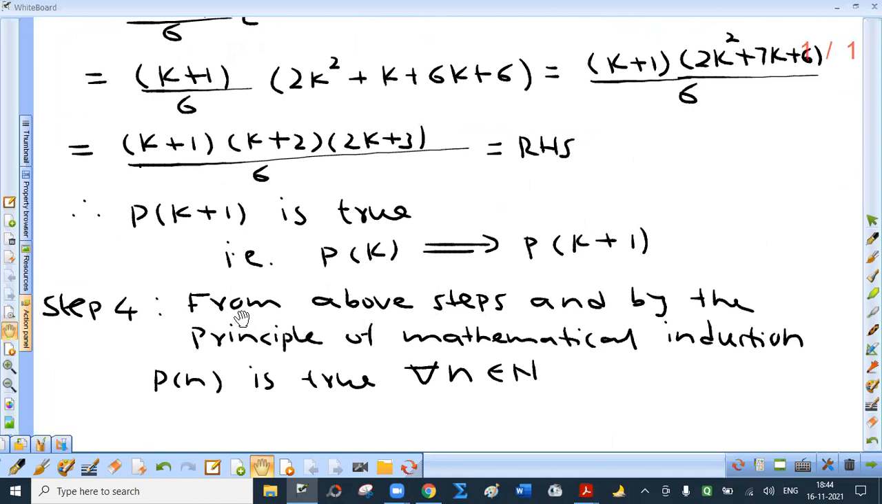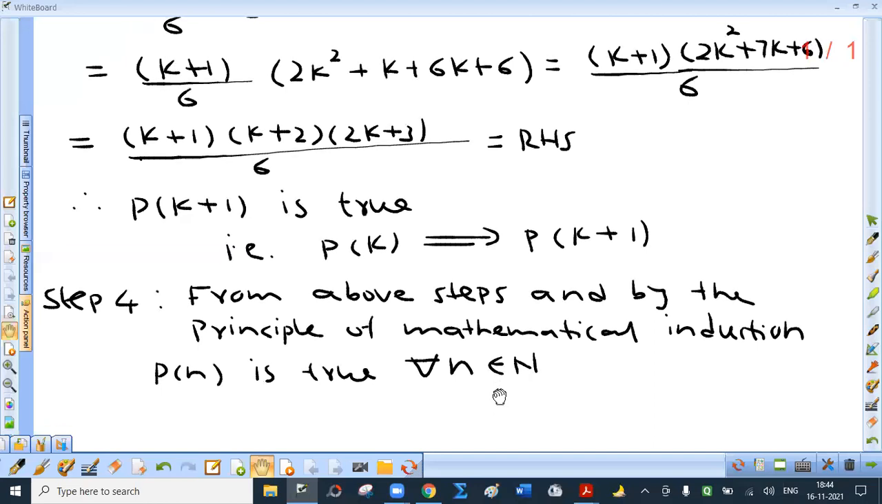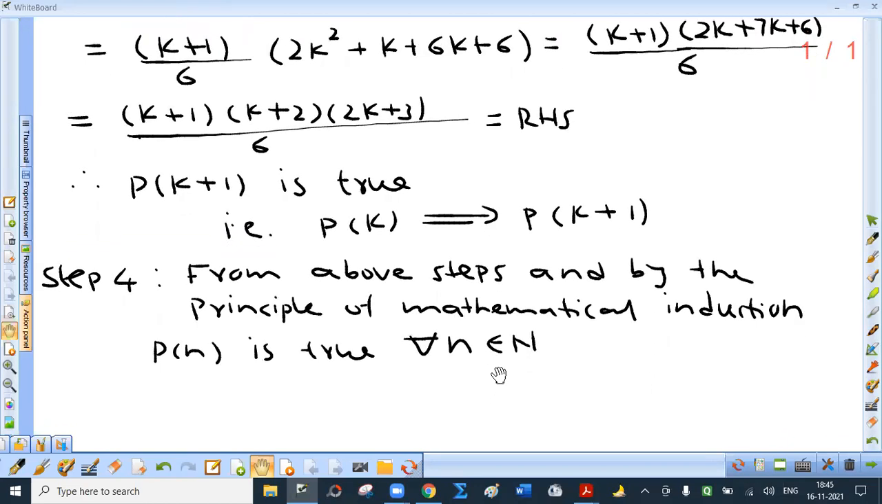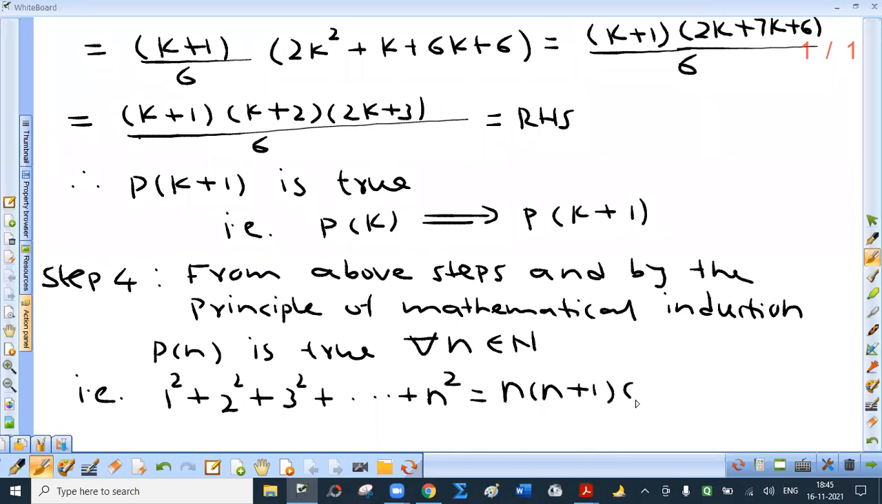But you have to mention this step 4: from all the above steps, and by the principle of mathematical induction, P of n is true for all small n belonging to capital N. That is, for convenience, we have denoted this by Pn. That is 1 square plus 2 square plus 3 square up to n square is n into n plus 1 into 2n plus 1 upon 6 for all small n belonging to capital N. Okay, right now.